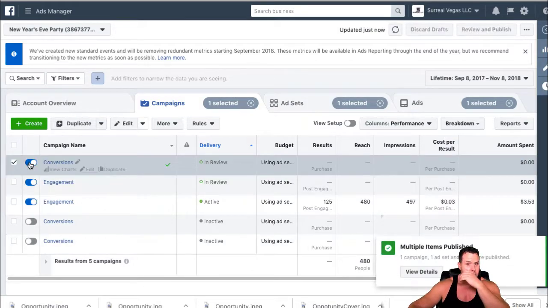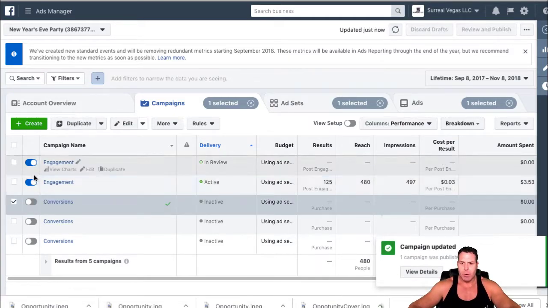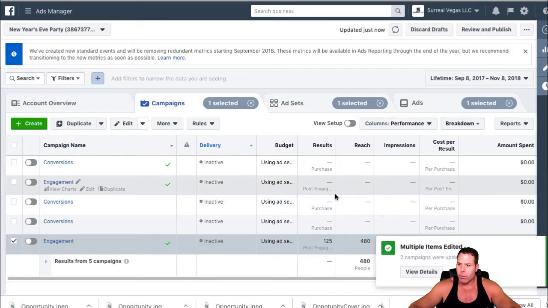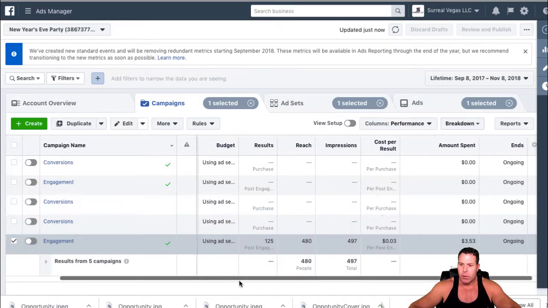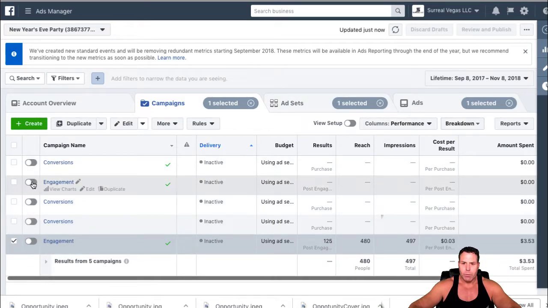Give it a second here. Facebook's being slow. There we go. So we're going to turn that off. And this engagement campaign, technically, we're going to turn off too because we're not actually going to run that. Oh, actually, is that the one we are running? I think that is the one I am running. Maybe not. I'll have to go and play around with it.